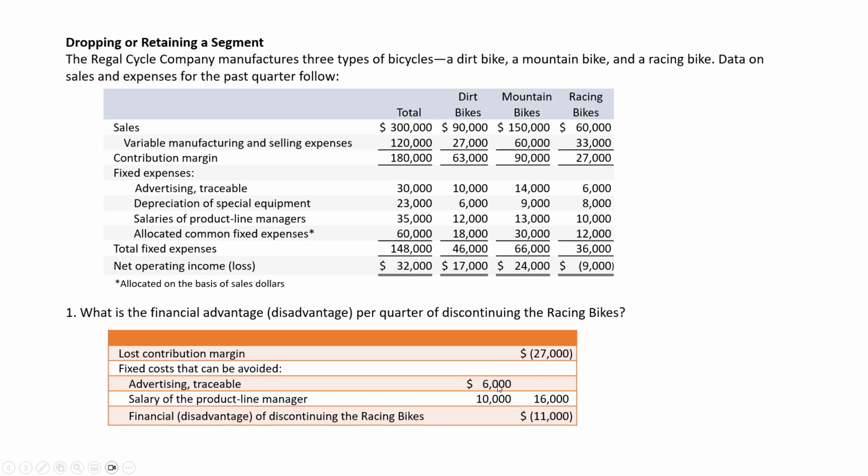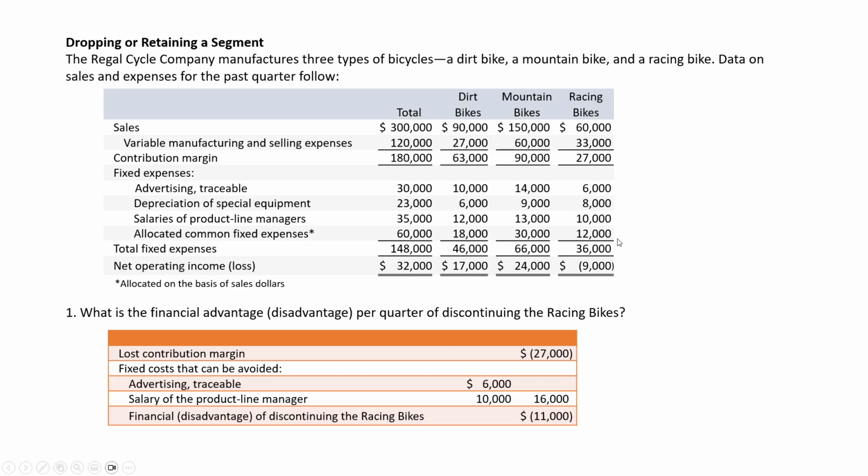Why is it shown as positive? Because if we get rid of racing bikes, that's that much less we have to spend, and we'll treat it like an inflow. Depreciation of the special equipment, we don't show that as an avoidable cost. No matter if we keep the product line or get rid of it, that equipment's still going to continue even if we don't find a use for it. Salaries of product line managers, $10,000. We do show that as an avoidable inflow if we get rid of it. Sorry, product line manager, but if we don't have racing bikes, we don't have to pay you.